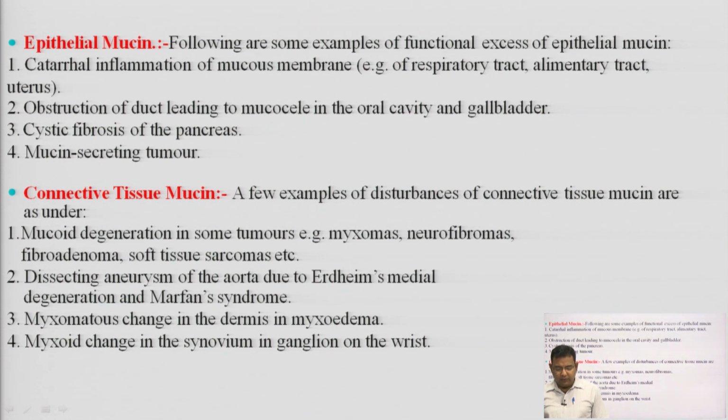Third one, myxomatous changes in the dermis in myxedema patients. Fourth one, myxoid change in the synovium in ganglion on the wrist. So, these are the different examples of epithelial mucin as well as some connective tissue mucin.